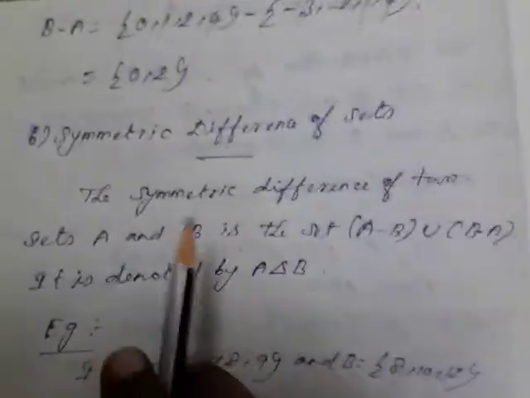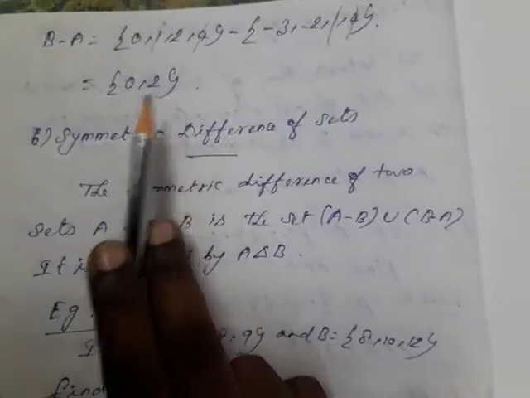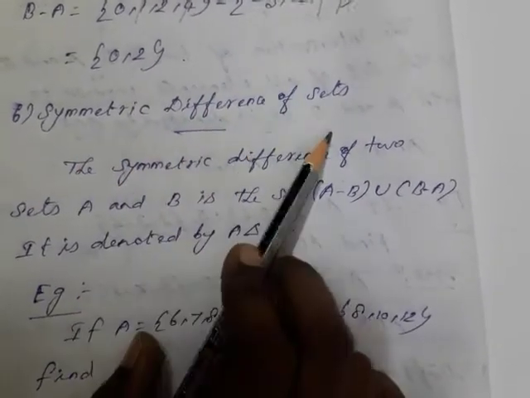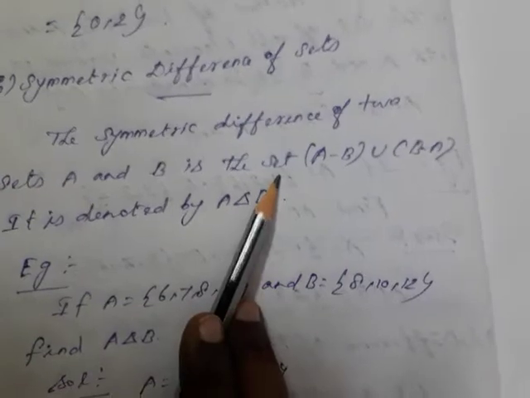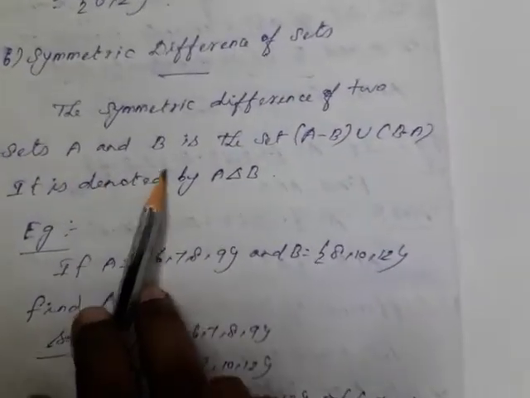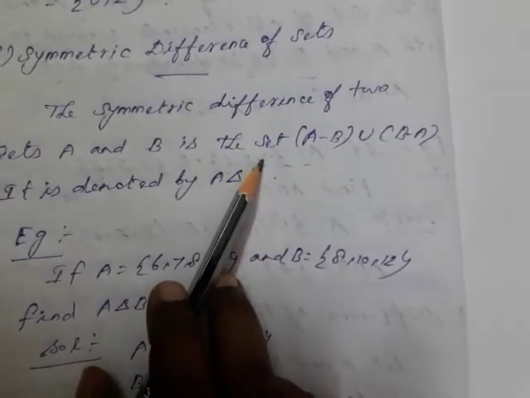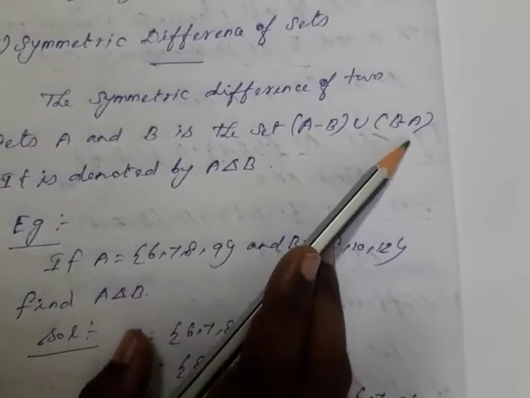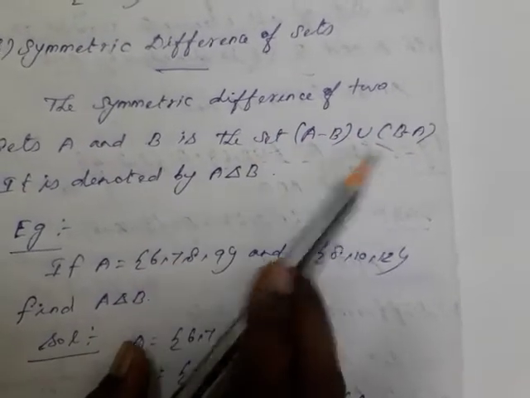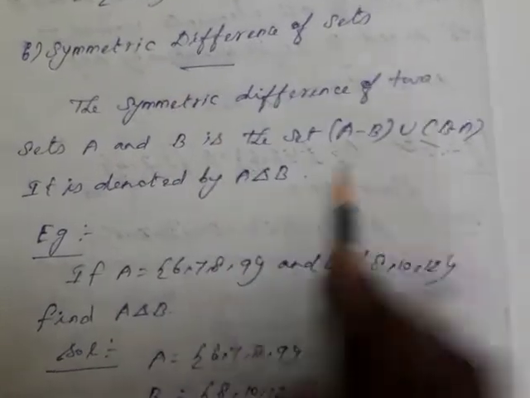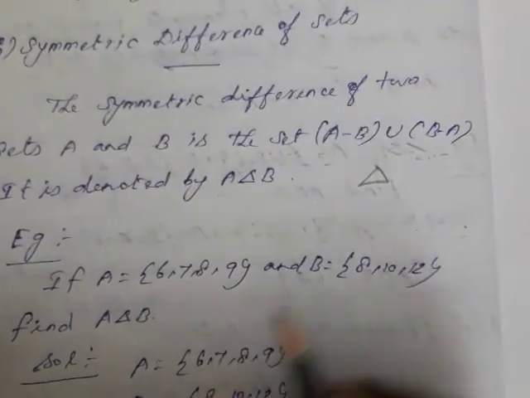Okay, the next one, symmetric difference of sets. First we saw the difference of sets, now we are going to see the symmetric difference of sets. The symmetric difference of two sets A and B is the set A difference B, and B difference A also you have to find out. These two values you have to combine and write. That is called the symmetric difference. It is denoted like this.